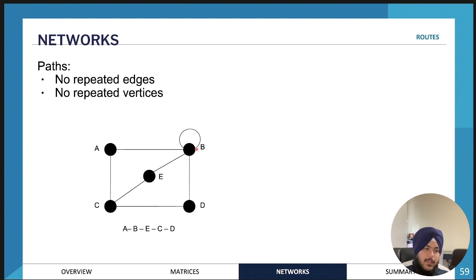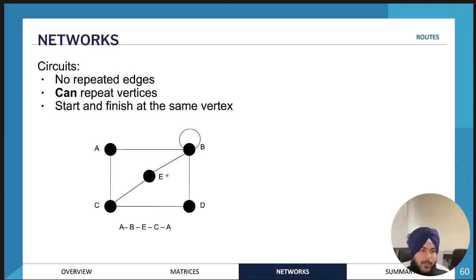Next, we have paths. A path is one in which you don't repeat any edges and you don't repeat any vertices. For example, A, B, E, C, D. You're not repeating any edges and you're not repeating any vertices. And for a path, you don't actually have to visit all of the vertices. Like A, C is a path as well, or A, B, or A, C, E is also a path. I mention this just because some people get confused between a path and something that we're going to be learning later on.